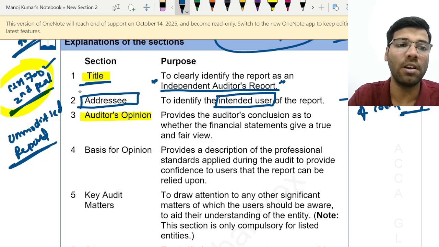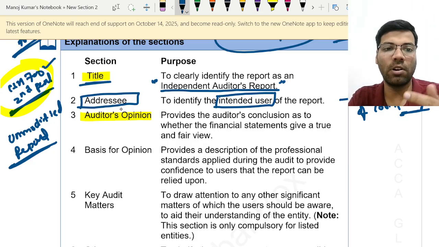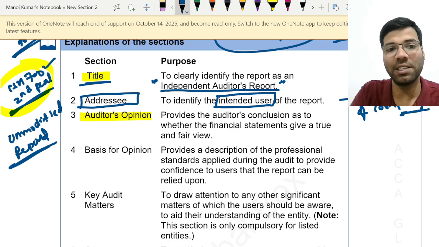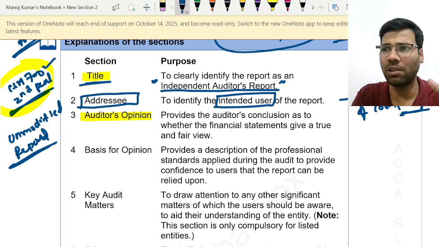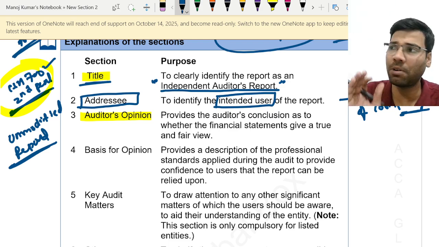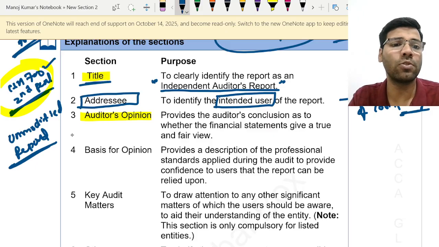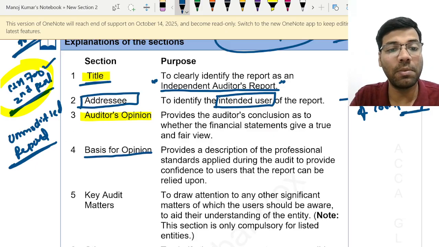ISA 700 always gives the basic structure of the audit report. Title means the heading of the audit report, addressee means to whom it is addressed, and auditor's opinion means whatever opinion you formed on the financial statements, that should be given under the auditor's opinion paragraph. And then comes the basis of opinion.